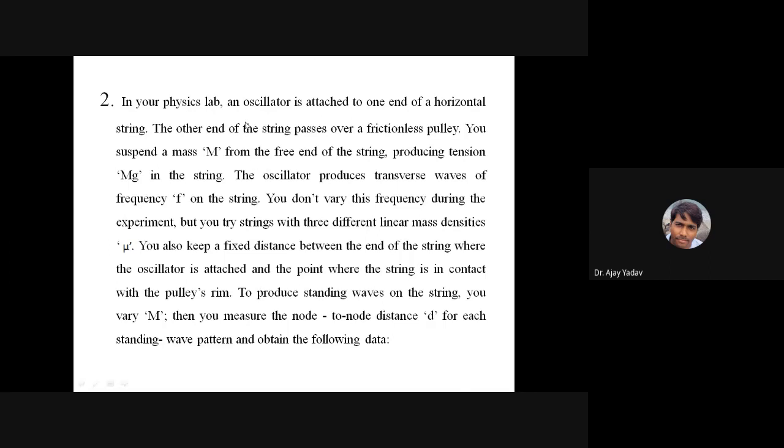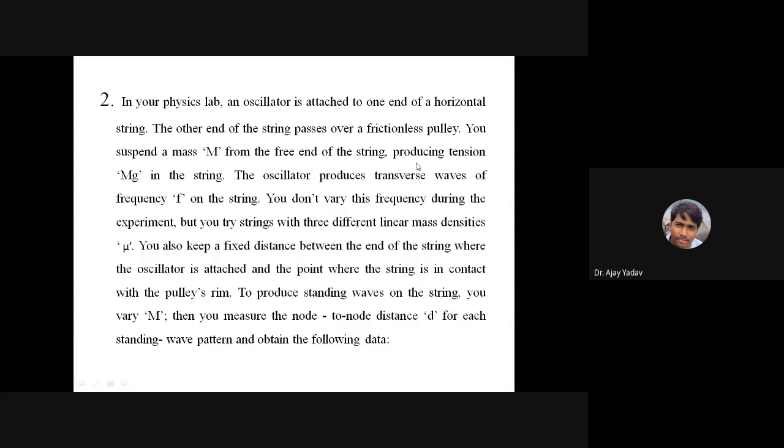Okay. So what is this experiment? Again, kind of data analysis only. So someone has carried out the experiment, and those observations we will use directly to analyze the results. So in the physics lab, an oscillator is attached to one end of a horizontal string. So there is a string, one end is fixed, another end is attached to the oscillator. The other end of the string passes over a pulley. You suspend a mass capital M from the free end of the string.